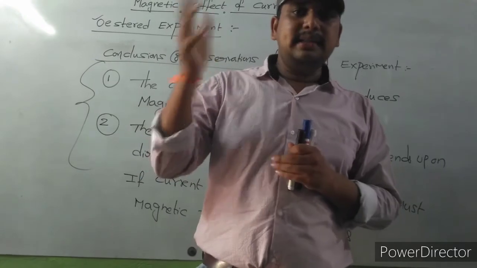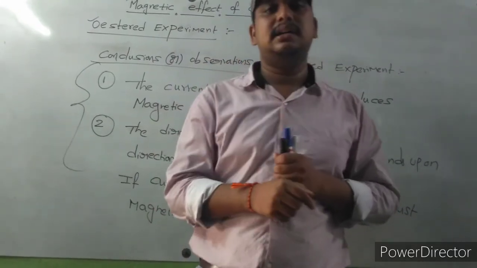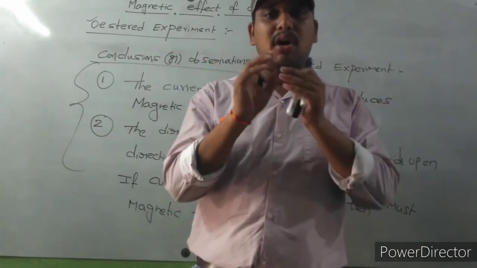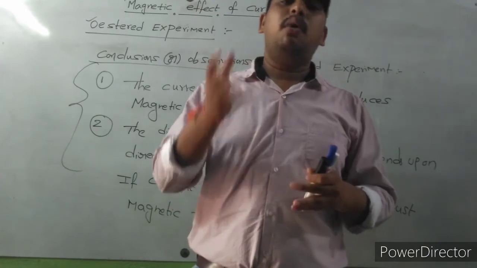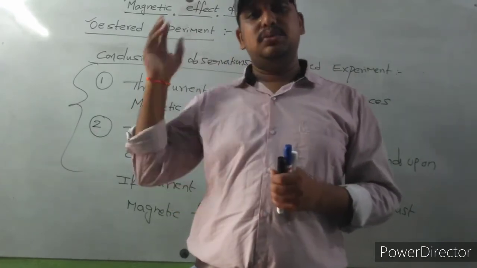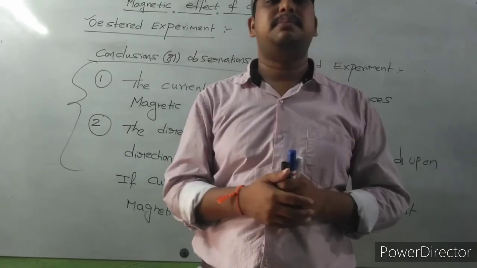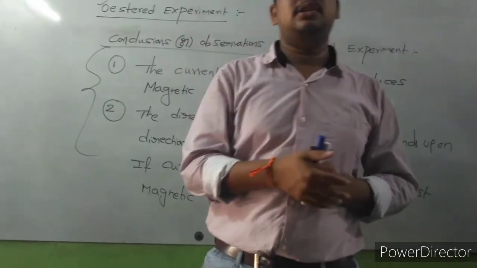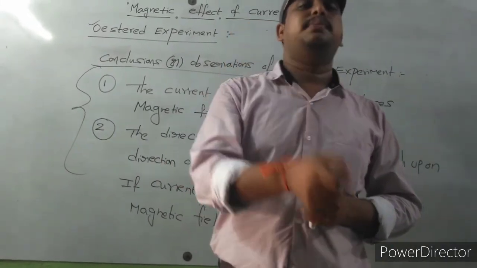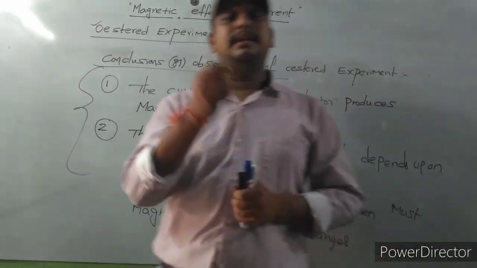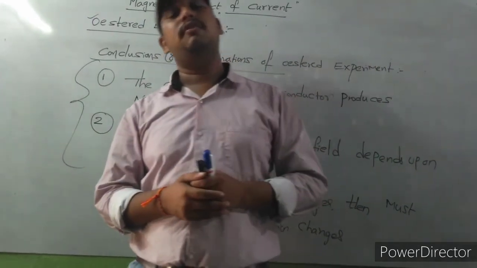Then Oersted, the scientist, first discovered that electricity and magnetism are not different concepts; there is a relation between them. He discovered that using a two-step experiment. By it, he concluded that a current carrying conductor produces a magnetic field, and the direction of the magnetic field depends upon the direction of current.